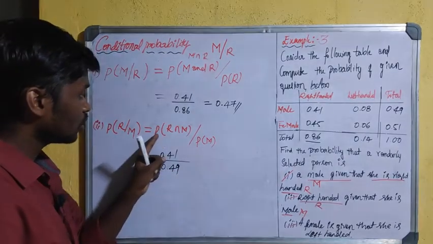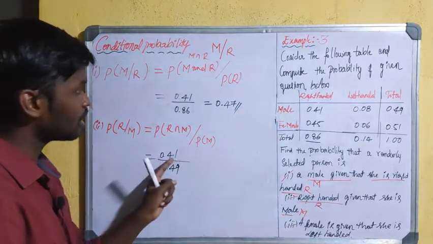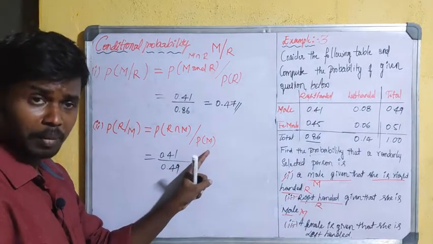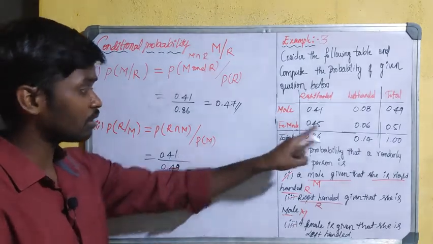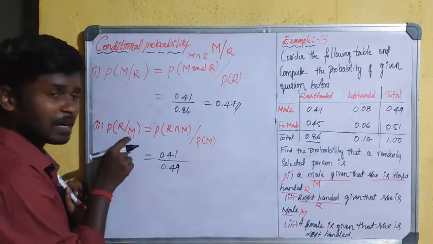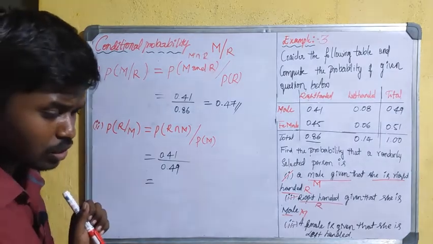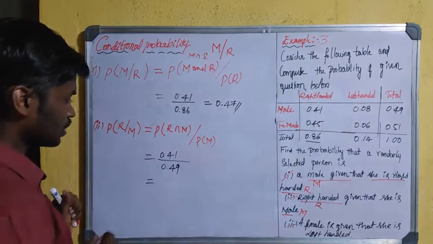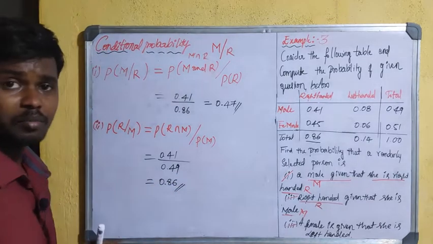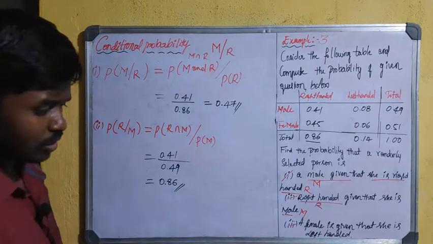In the first condition, it must be right-handed and male, that is 0.41, similar to the above question. But in this case they are asking for the probability of male. Based on the total probability of male we compute the probability of right-handed if M has already occurred. For this you will get 0.86, okay, so 0.86 is your probability.